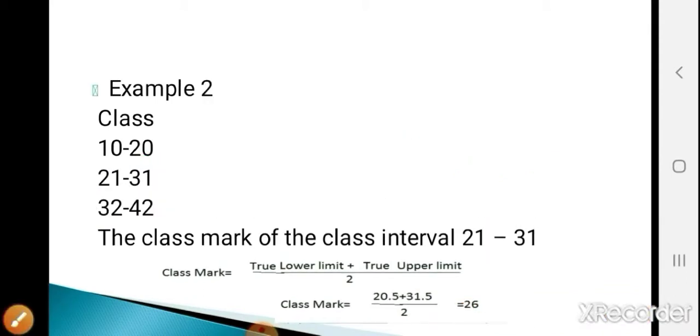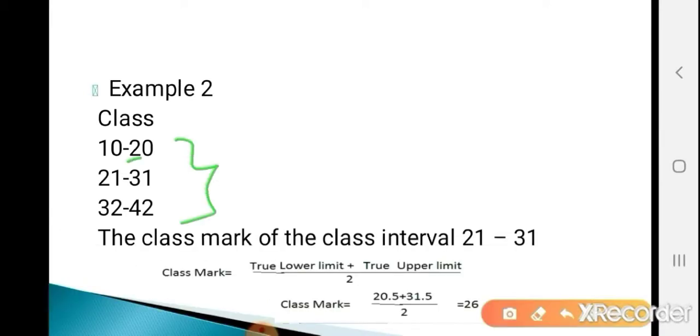Now the next example is classes 10 to 20, 21 to 31, 32 to 42. The given classes are in inclusive form because here the upper limit of the current class and the lower limit of the next class are not equal, same 31 and 32. Okay, so for finding the class mark we need the classes in exclusive form only. So first convert inclusive classes into exclusive ones. How to convert?